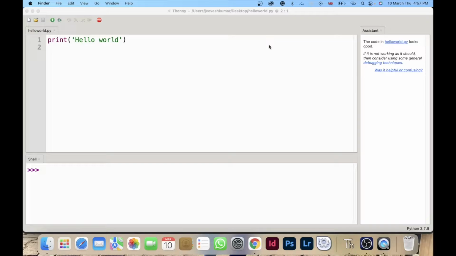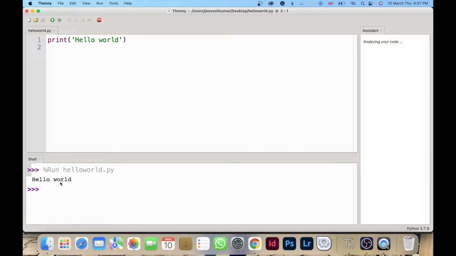On my screen, I have the program from the last video. I will go ahead and run it first. As you can see, Hello World is printed. This program is using the print function to print whatever is in between the parentheses. In this case, Hello World is a string. A string is a sequence of characters, either one or many, and is always wrapped inside quotation marks.